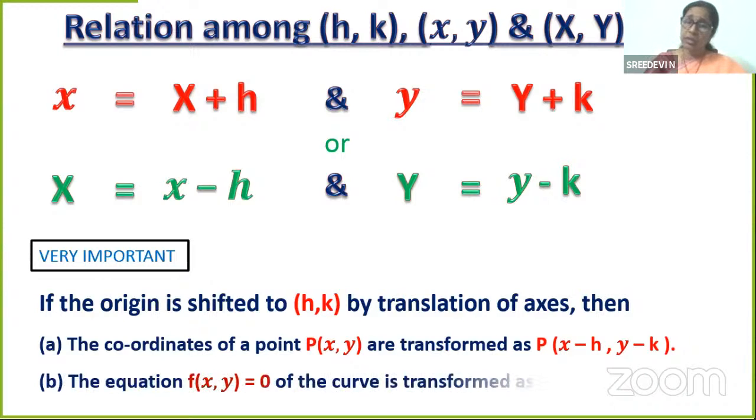And the equation, see, you have drawn so many equations in the coordinate plane. You have seen it in your earlier classes. You have drawn straight lines. You have drawn a curve called parabola in class 10, isn't it? So all those equations of curves, the equation f of (x, y) equal to 0 of the curve is transformed as f of, what is small x? Capital X plus h. What is y? Capital Y plus k.